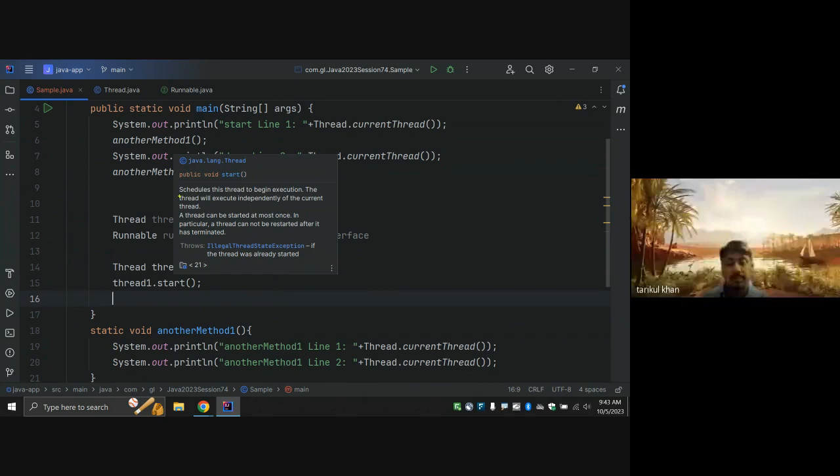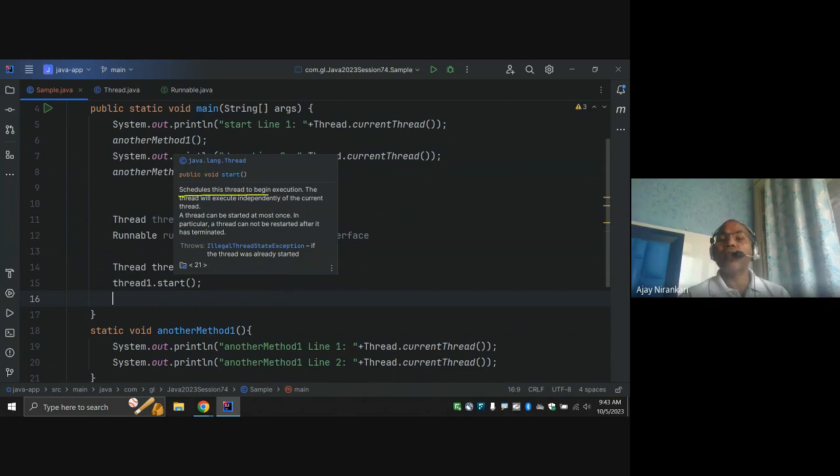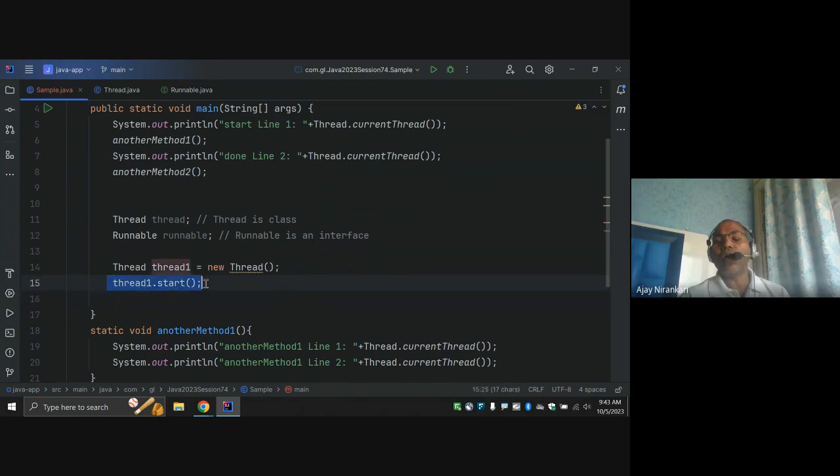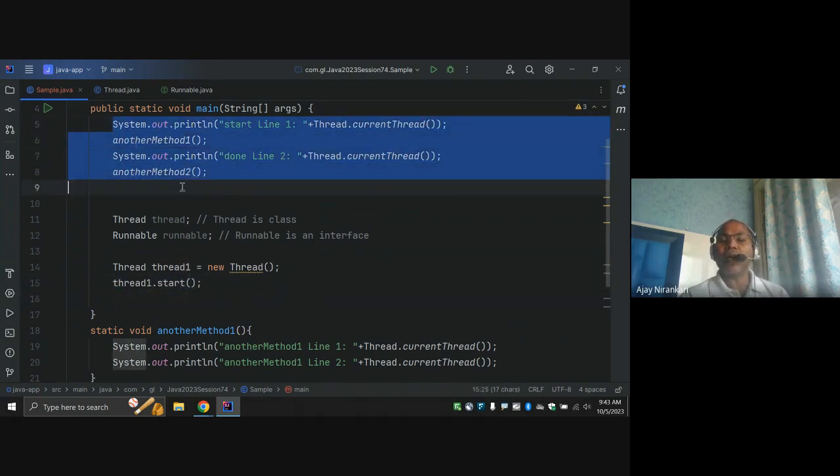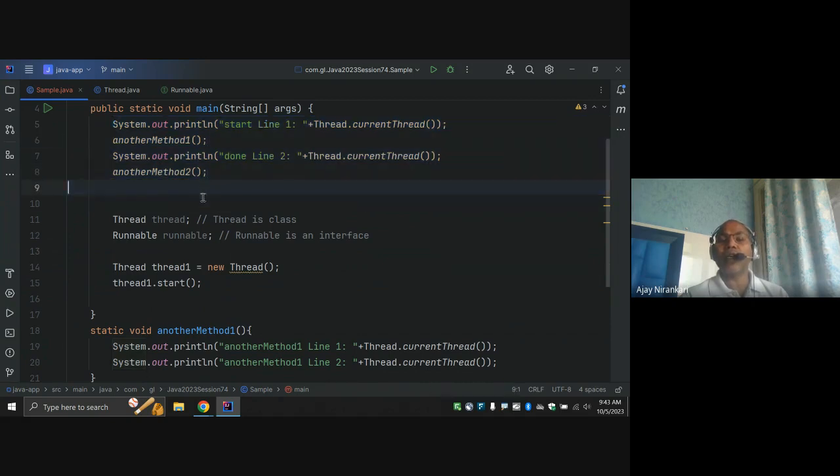Notice it schedules this thread to begin execution. The thread will be executed independently from the current thread. Whenever this method is called, the main thread has been executing this line, this line, this line. Once it reaches this line, the main thread says the programmer wants to start a new thread. So it requests, hey scheduler, can you start a new thread?